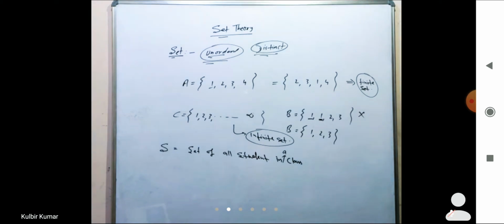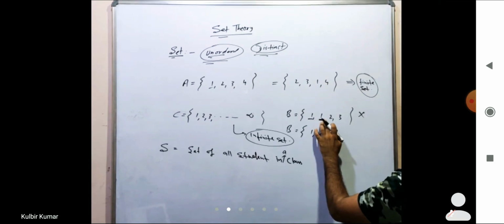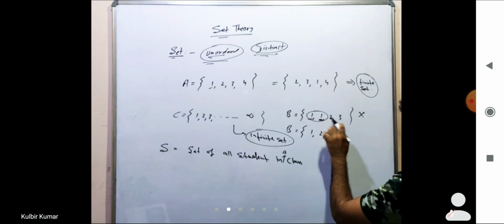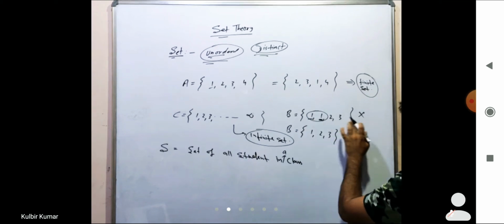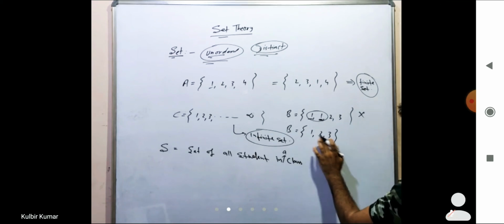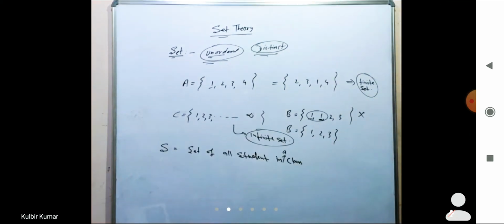Another thing, this is also a set, but here there is a repetition of 1. 1 is repeating 2 times. So repetition is not allowed in a set. So we can say this is not a proper format of a set. This is the valid format of a set. So B is the valid set.